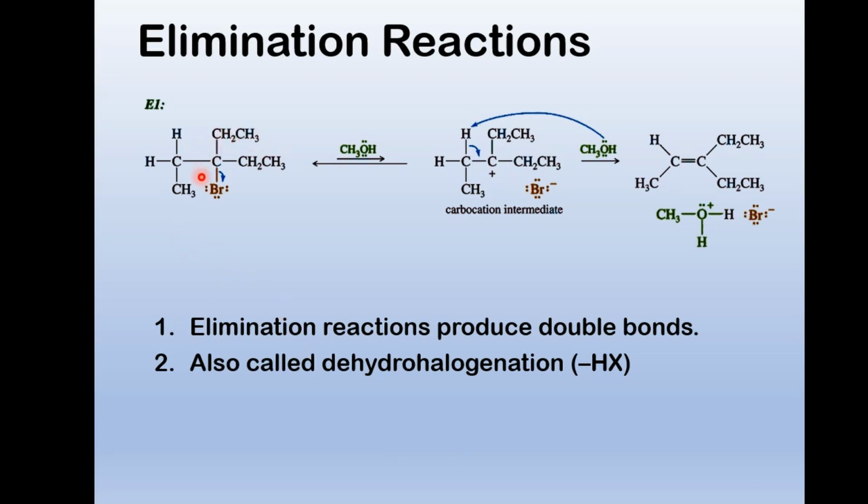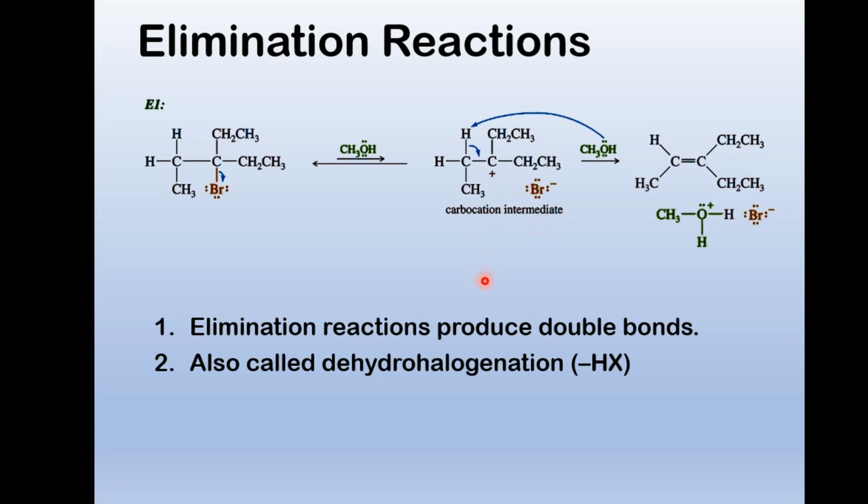We have a tertiary alkyl halide, and we have a weak nucleophile. So substitution SN2, if this was hydroxide, doesn't want to occur with a tertiary alkyl. I'm kind of jumping ahead trying to tell you all the good stuff. First thing that's going to happen is the bromine is going to be a leaving group, come off as a bromide.